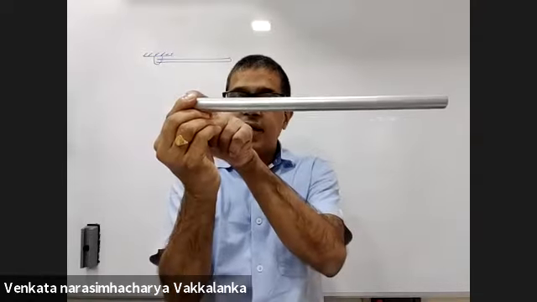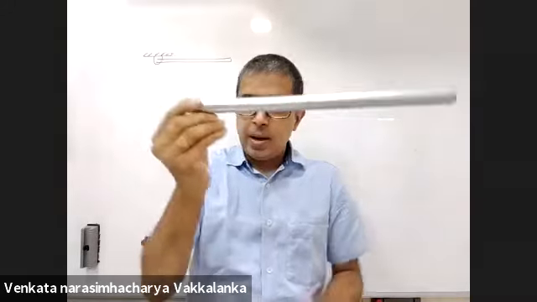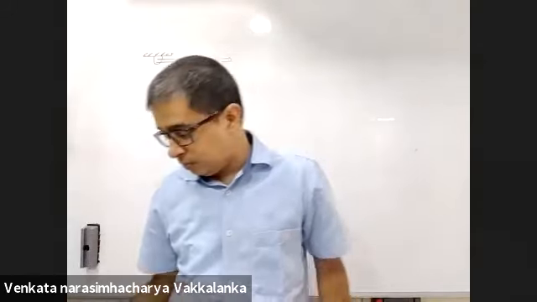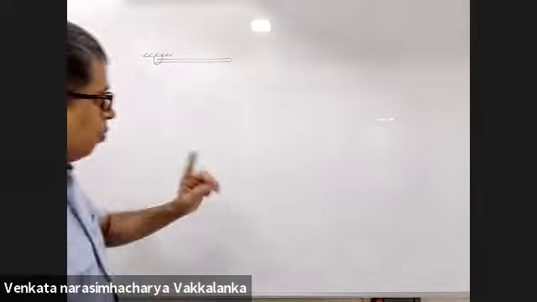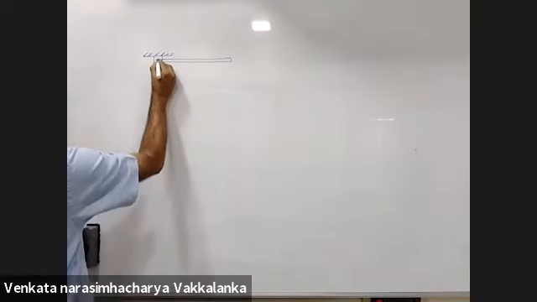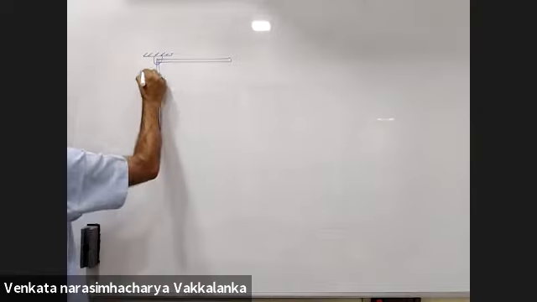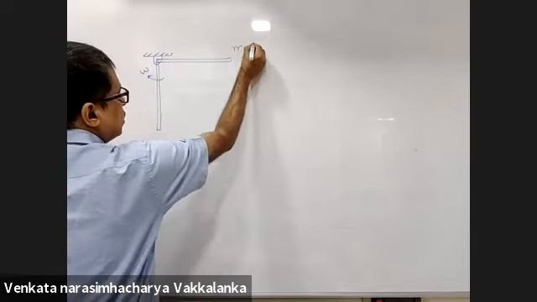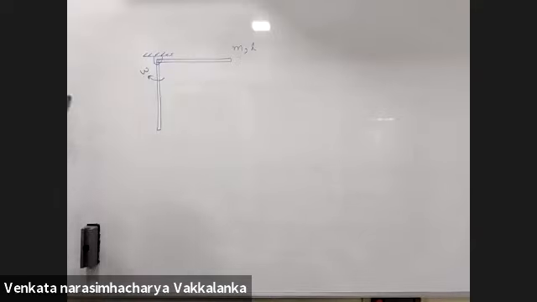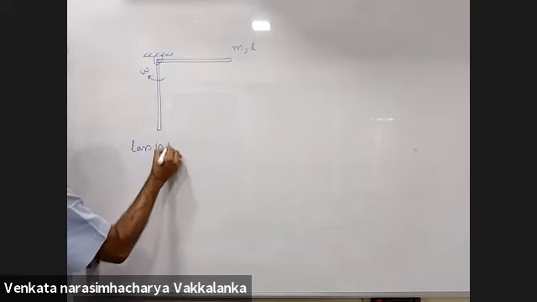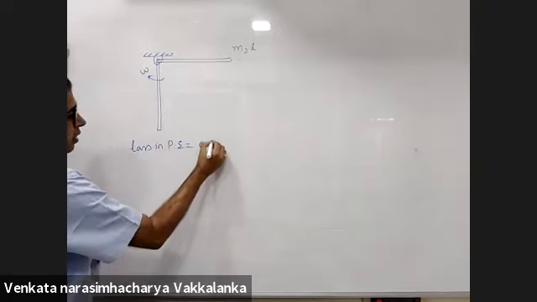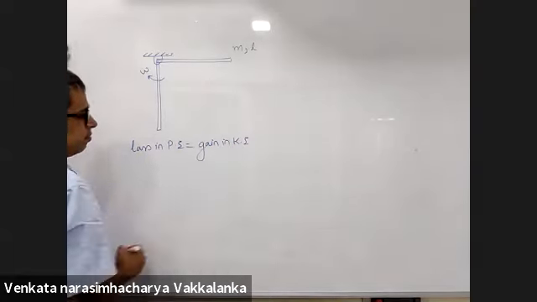One, I recognize that about my right hand it is hinged, it is pure rotation. About this point it is subjected to pure rotation. So one way of dealing with this is you are asking me the omega here. M is the mass of the rod, L is the length of the rod. Loss in potential energy will be gain in kinetic energy.